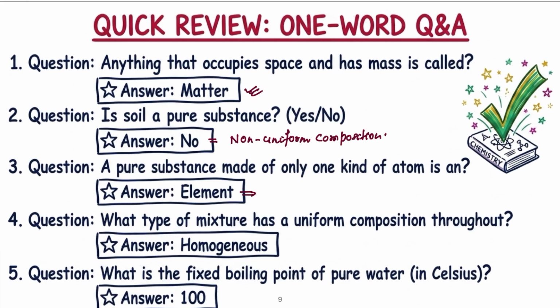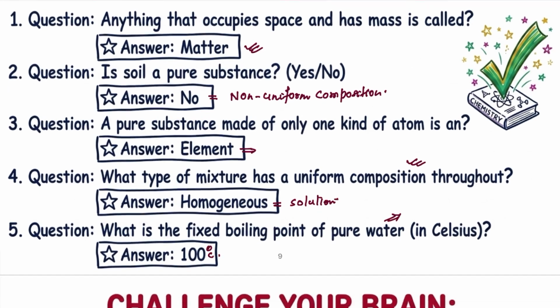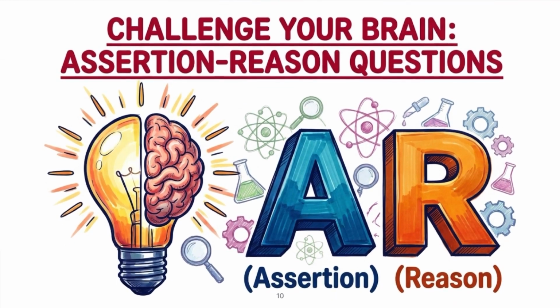Element. What type of mixture has a uniform composition throughout the mixture? Homogeneous mixture. It is also known as a solution. What is the boiling point of pure water? This is a property of water, which is 100 degrees Celsius. Now, based on this topic, some assertion-reason questions are there, right?